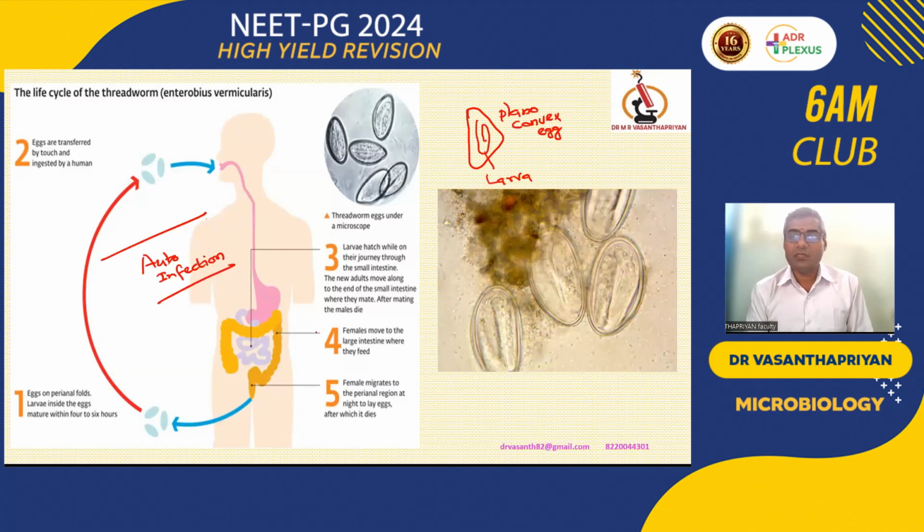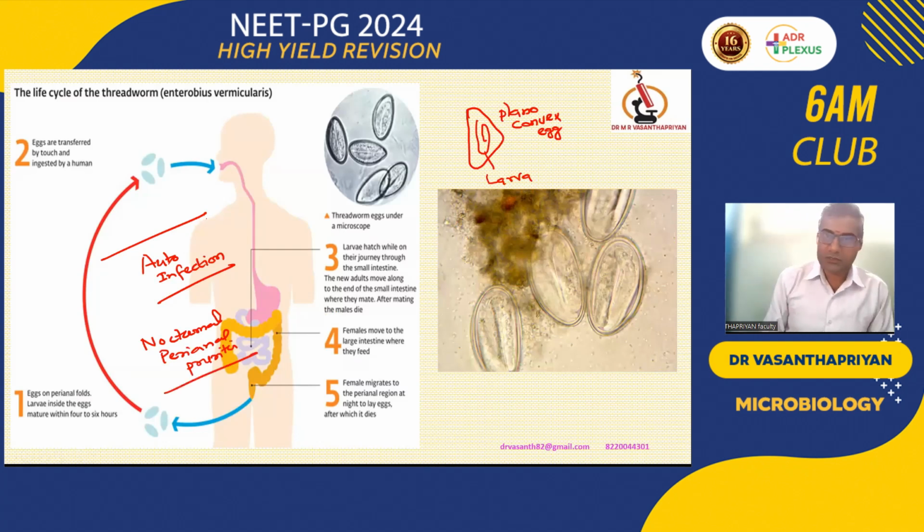So Enterobius is one of the examples of auto-infection, especially in children. It is responsible for nocturnal perianal pruritus. Okay, so nocturnal perianal pruritus. Now clear, ma? I am repeating. It is a plano-convex egg. Inside we have a larva, called a tadpole-like larva. And it is responsible for nocturnal perianal pruritus.